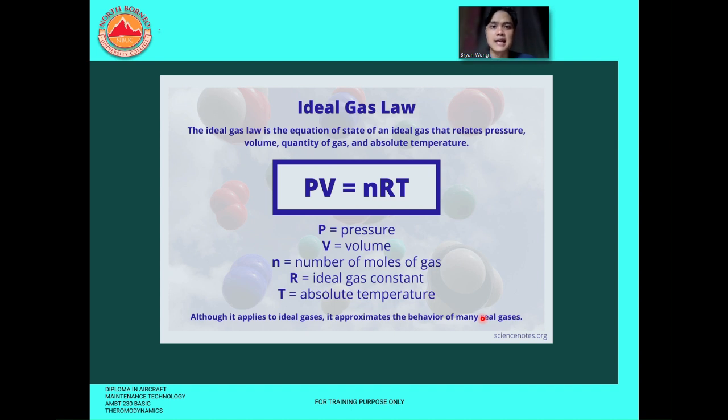Next one, the ideal gas law is the equation of state of an ideal gas that relates pressure, volume, quantity of gas, and absolute temperature. In this equation we can see PV = nRT. P is pressure, V is volume, n is the number of moles of gas, R is the ideal gas constant, and T is the absolute temperature. Although it applies to ideal gases, it approximates the behavior of many real gases.